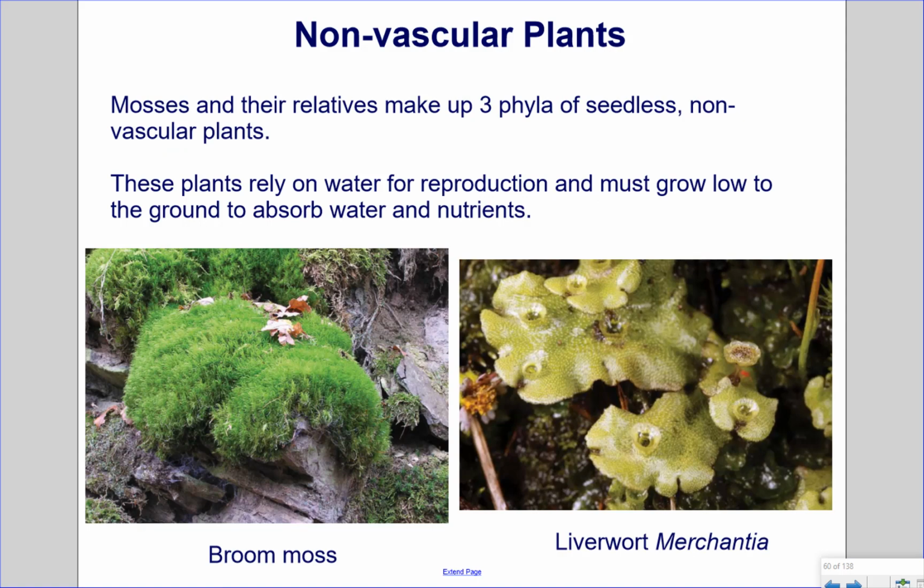Non-vascular plants. Mosses and their relatives make up 3 phyla of seedless, non-vascular plants. These plants rely on water for reproduction and must grow low to the ground to absorb water and nutrients. Shown below is the broom moss on the left and liverworts on the right.